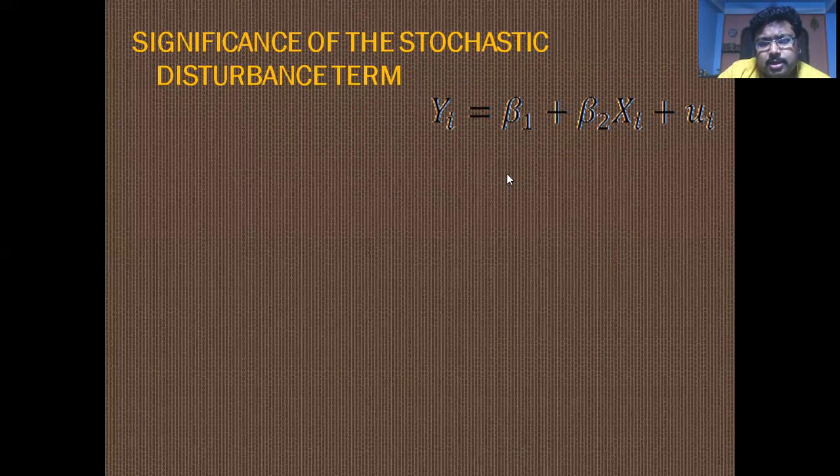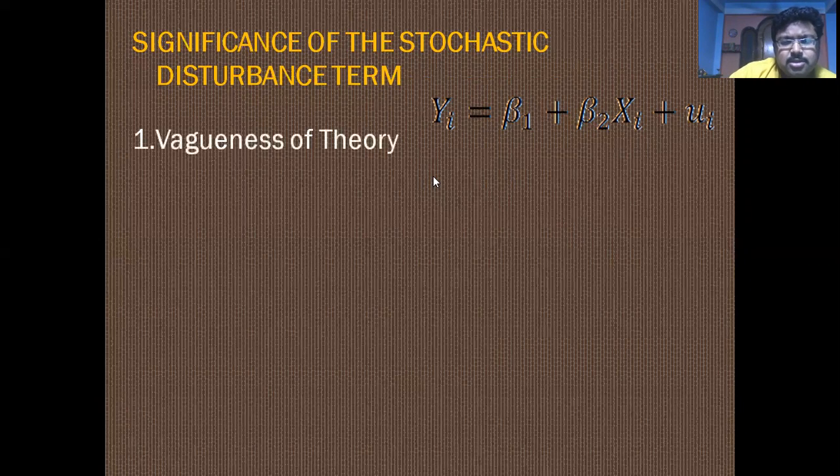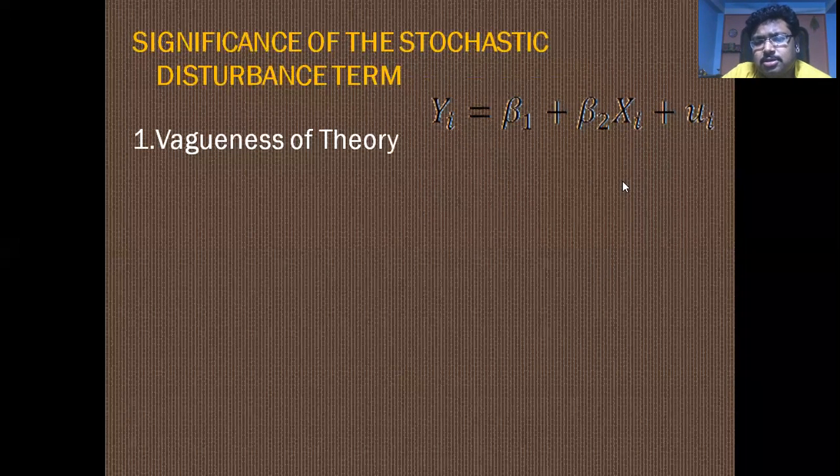So the importance, look at this: the vagueness theory. When you measure consumption, which depends on income, there are other factors, other independent variables, on which consumption depends, such as wealth and the number of children.